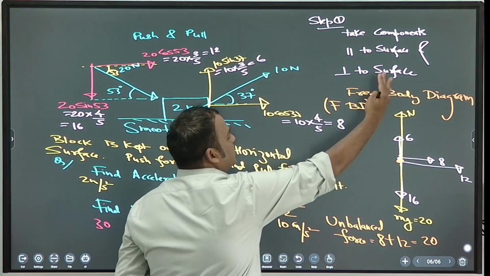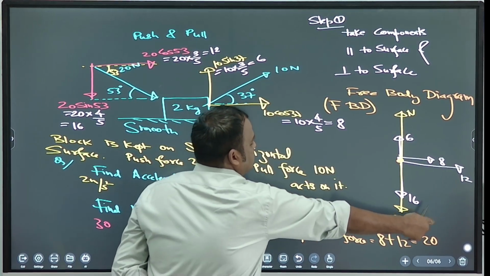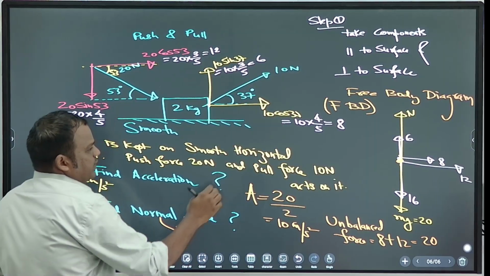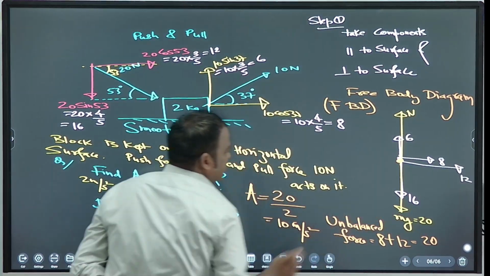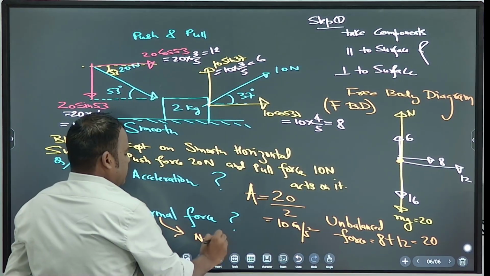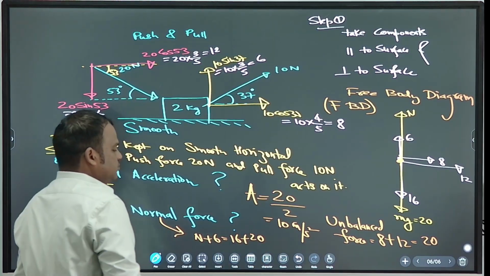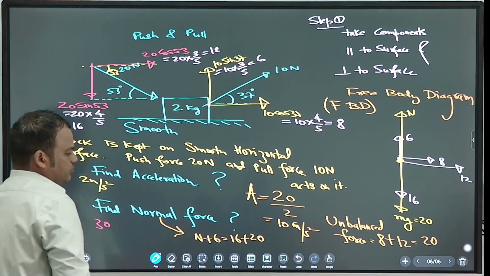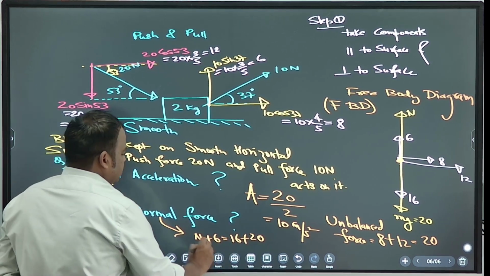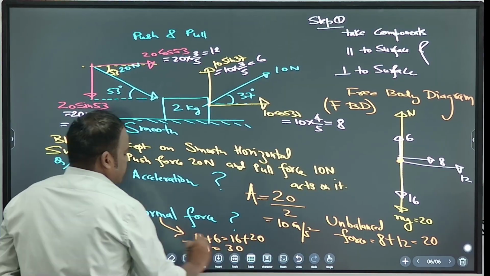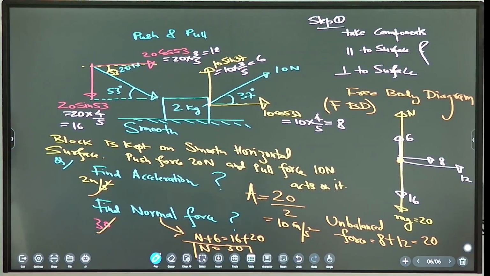What is the net upward force? N plus 6. Net downward force? 16 plus 20. These are balanced. So N plus 6 is equal to 16 plus 20. If you solve this, 16 minus 6 is 10, 10 plus 20 is 30. So N is equal to 30. Correct, very good.